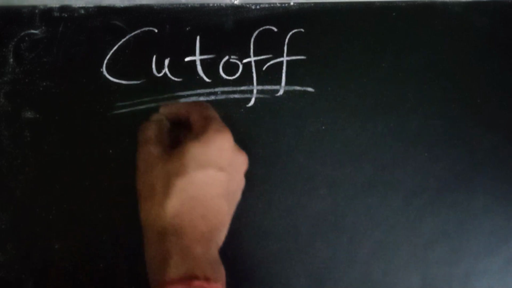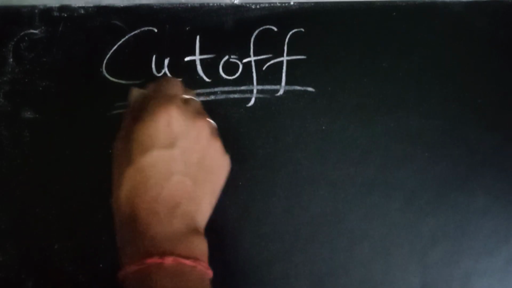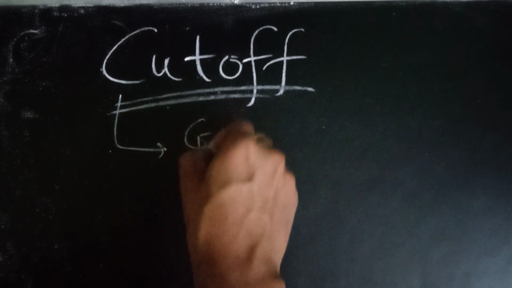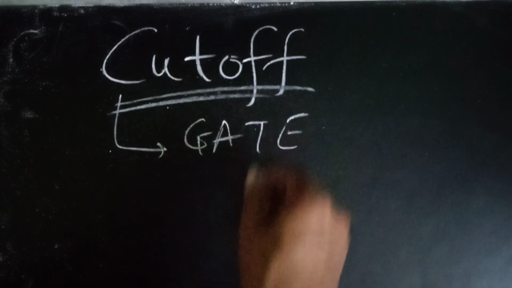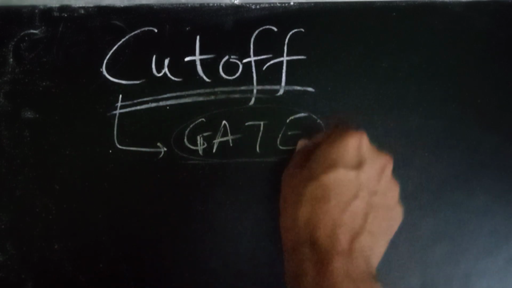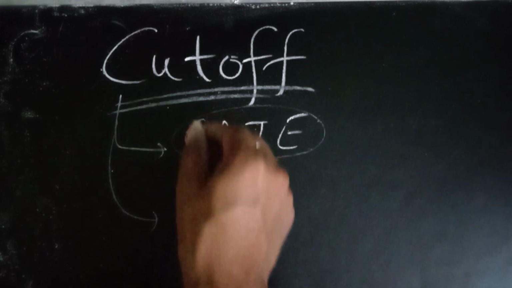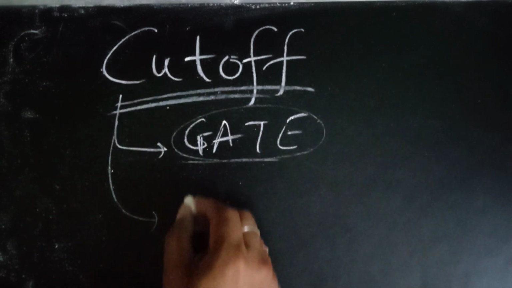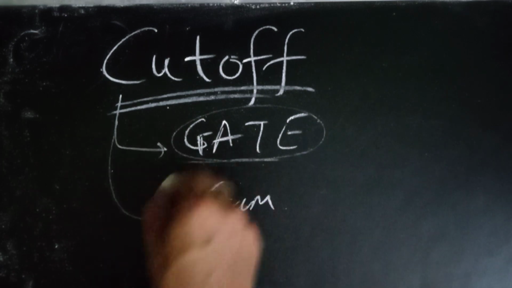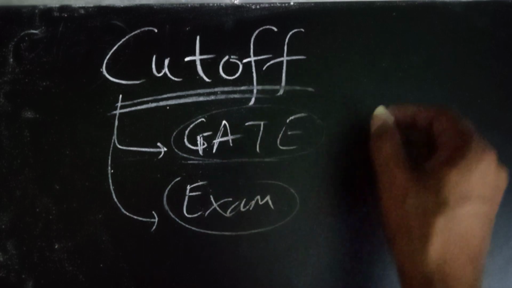Cutoff really depends upon how many people are eligible only via GATE score. If many students have applied via GATE score only and are meeting their criteria, then the cutoff will be high, because the second preference is given to the exam. So fewer people will be eligible from the exam, and the cutoff will be high.